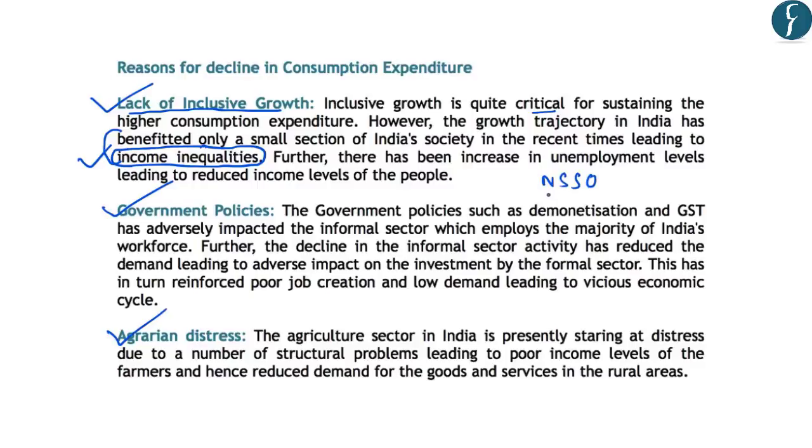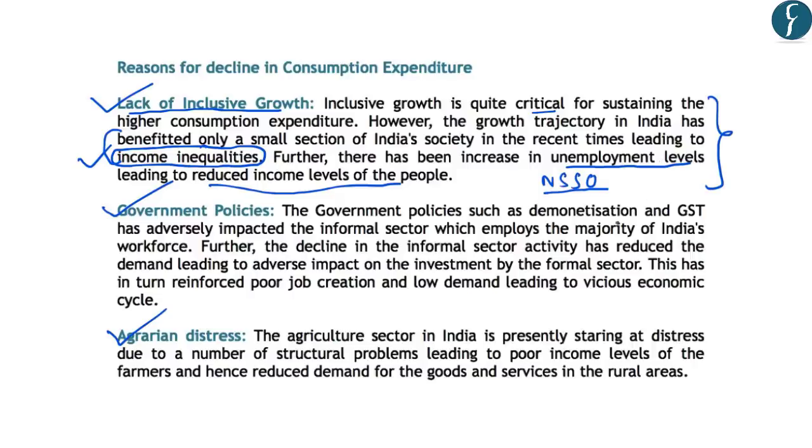Further, a recent survey released by NSSO has said that the unemployment levels have increased in India. And this increase in unemployment levels has reduced the income levels of the people. So the income inequality and the unemployment levels are among the factors for the decrease in the incomes of people. And as the incomes of people are decreasing, this is leading to a decline in the consumption expenditure.